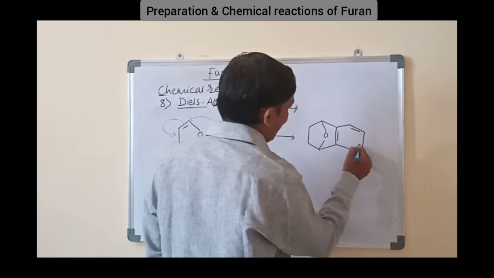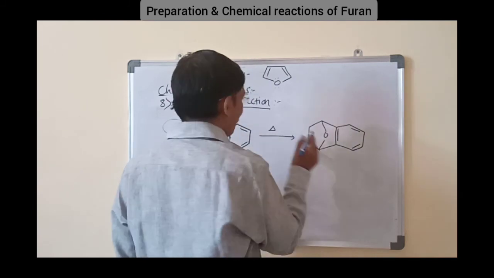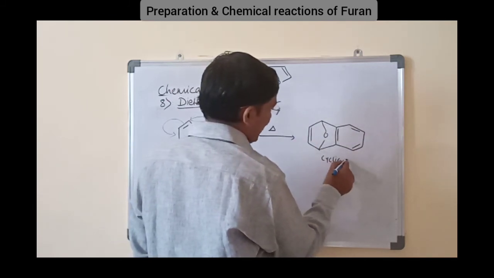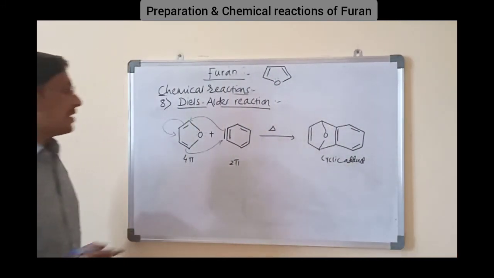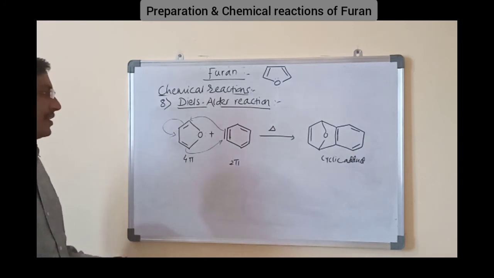The bonds present inside the ring remain as they are, and this bond shifts here to form this cyclic adduct. Okay, Diels-Alder reaction, simply a 4-pi plus 2-pi cycloaddition reaction takes place.